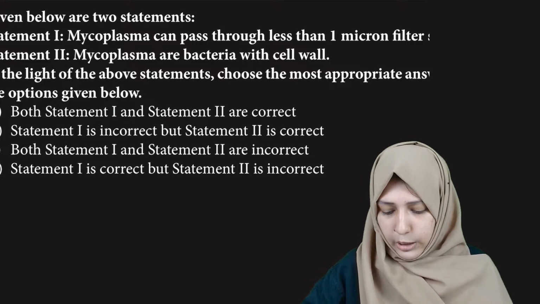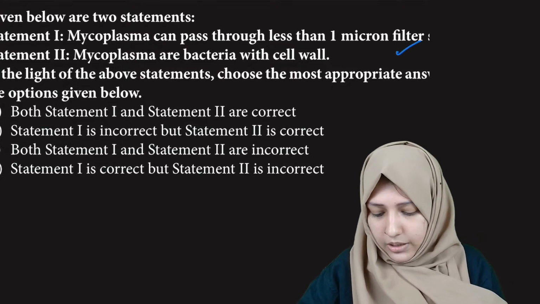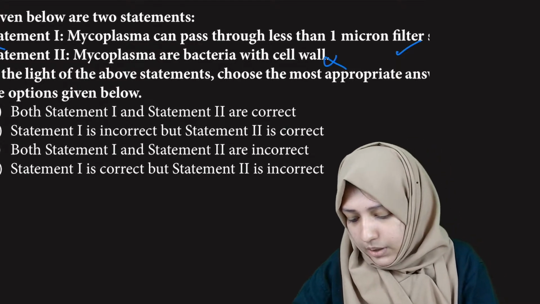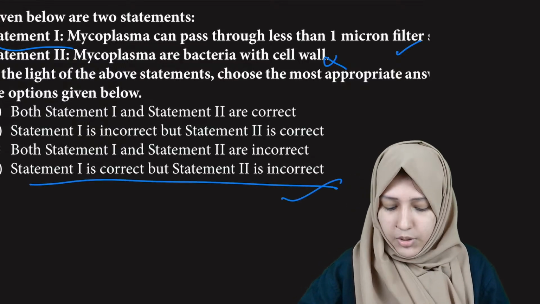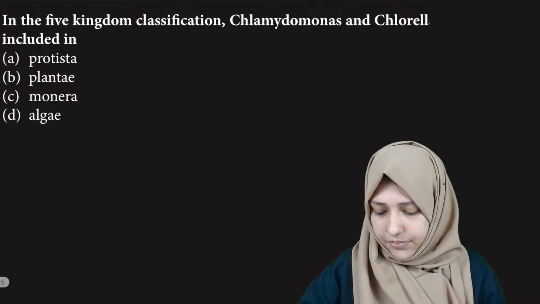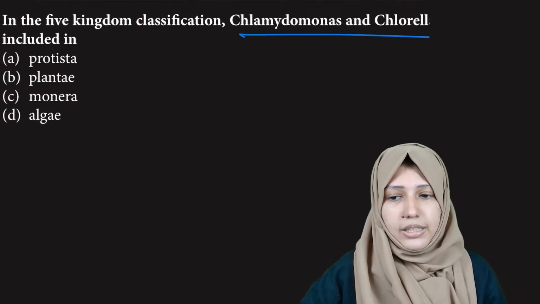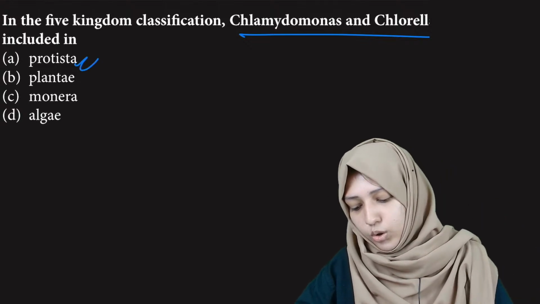Mycoplasma can pass through less than 1 micron filter size, it's right. Then mycoplasma are bacteria with cell wall? No, they don't have a cell wall. So statement 1 is right, statement 2 is incorrect. In five kingdom classification, Chlamydomonas and Chlorella, I said this is a PYQ. Chlamydomonas and Chlorella belong to Protista.